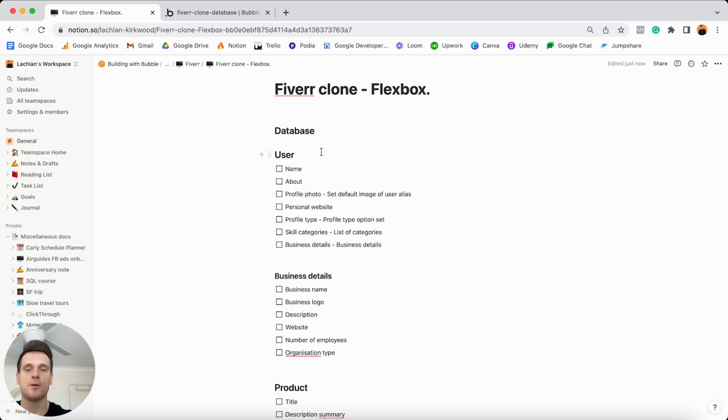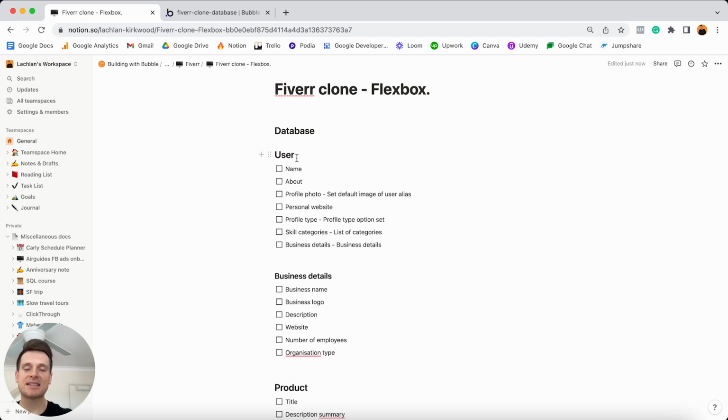And so when a user registers an account, what I'd like to do is give them the option to list themselves as a business owner, in which case I'd like to store more details about the actual company. Now, theoretically, I could store all of this information under our user data type. But when it comes to Bubble, one thing I should just point out is how you can actually create a scalable database. And the way you can do that is by minimizing how much data you store under each data type.